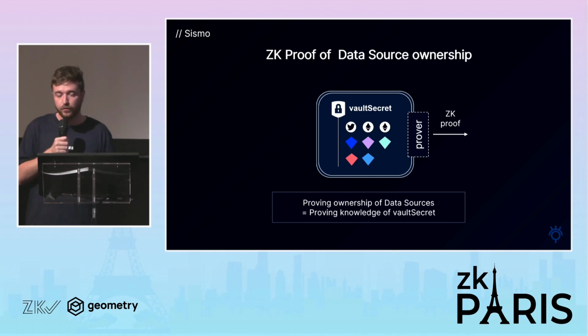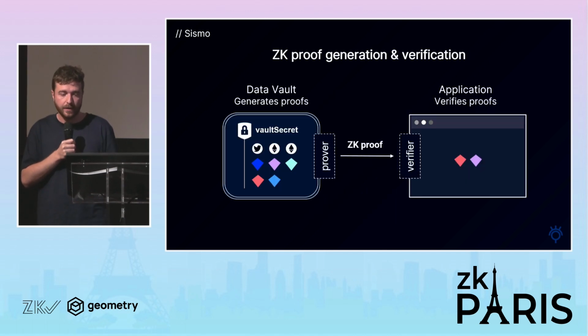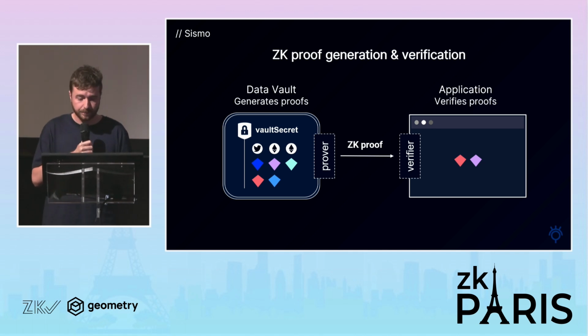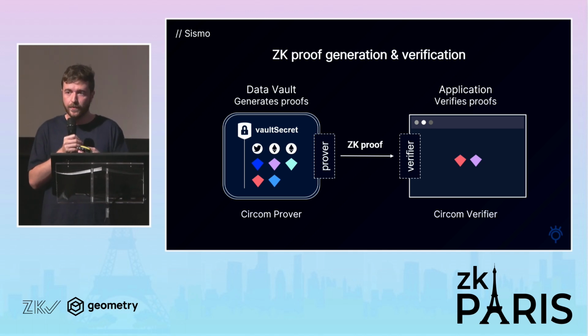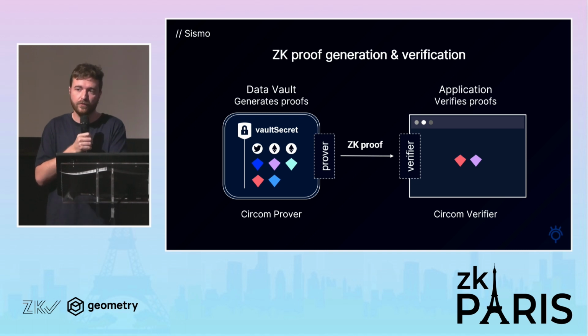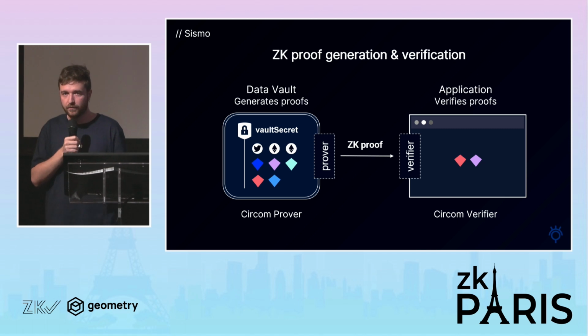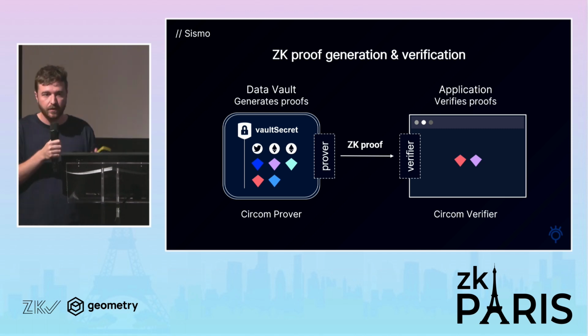To do this, I just do a zero knowledge proof, and send the zero knowledge proof back to the application, which can then verify it. We are using CIRCOM, so we have the CIRCOM prover that runs in the browser and the CIRCOM verifier that runs in the application to verify the zk proof. So with CIRCOM, we can have a TypeScript verifier and a Solidity verifier, basically.